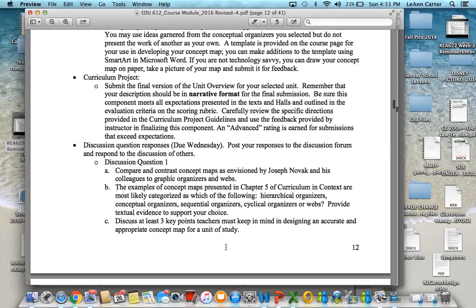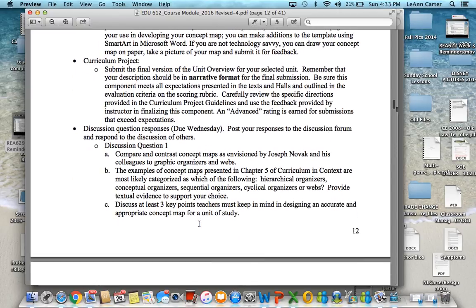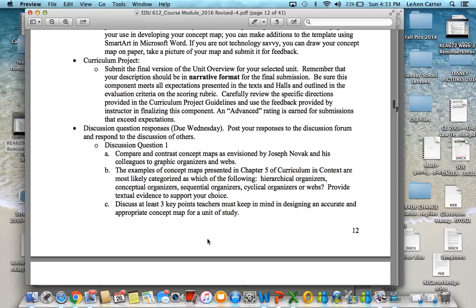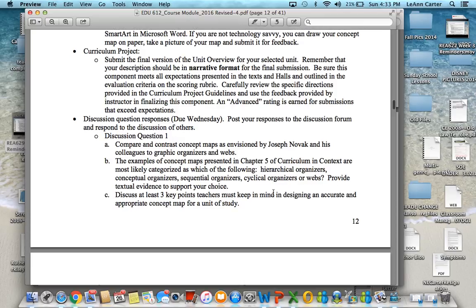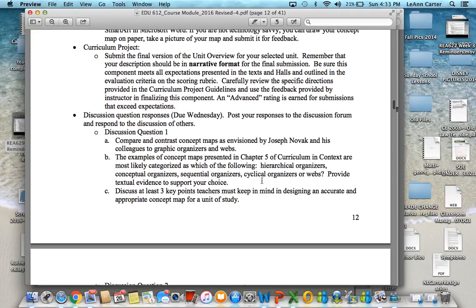And then for your discussion board this week, you're going to compare and contrast concept maps and answer all those questions here. For instance, the examples of concept maps presented in Chapter 5 of Curriculum and Context. Look at those, look at all those examples and provide textual evidence to support your choice of which ones are most likely categorized as which of the following.